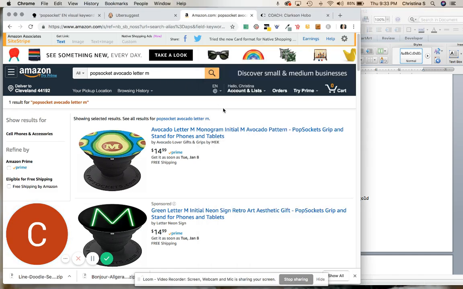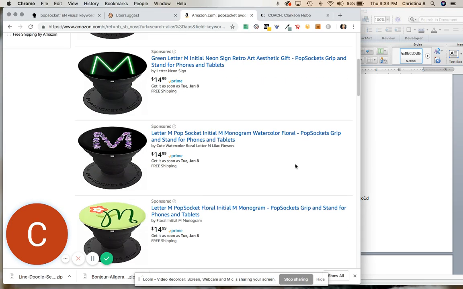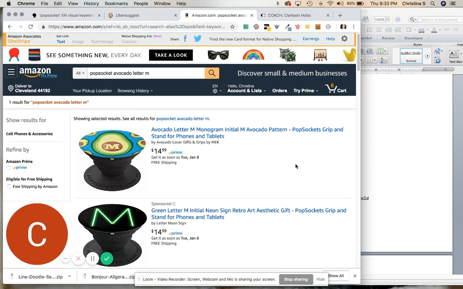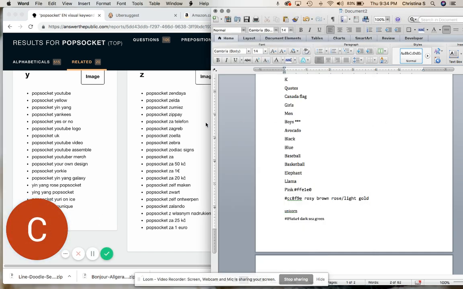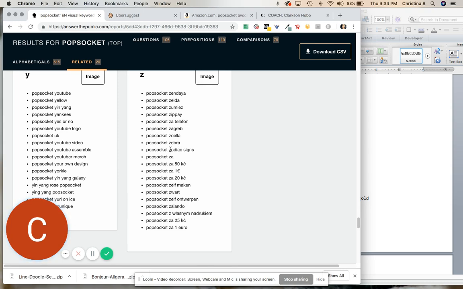So I hope this was helpful. This just kind of gives you an idea of how I do research for pop sockets. I don't do research often, but a lot of times I just have an idea and just start creating one. For me, a lot of the letter and the patterned pop sockets sell very well, and I can see why. This is what people are looking for, it looks like. So again, hope this helps. Oh, here's another good one, zodiac signs. So just happened to see that.